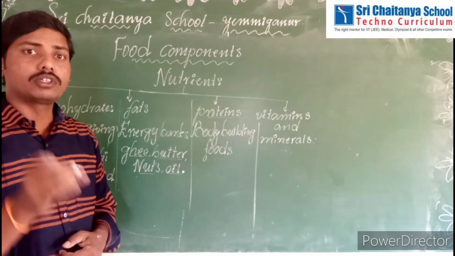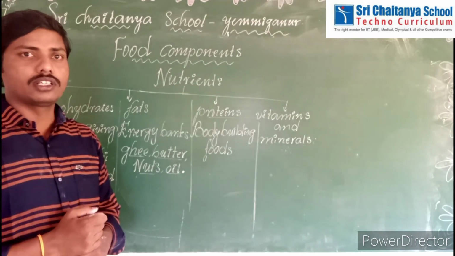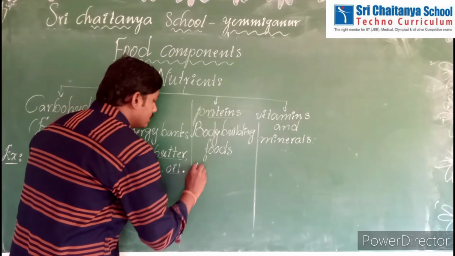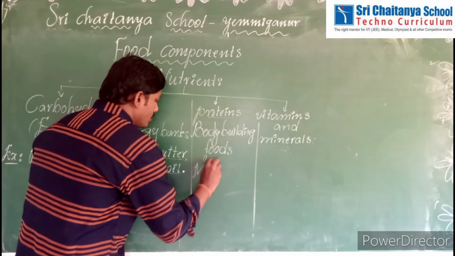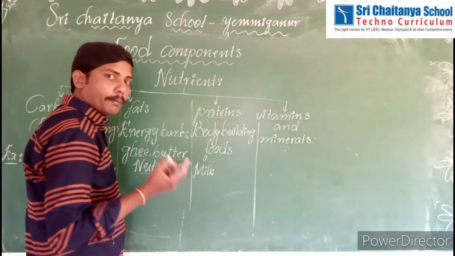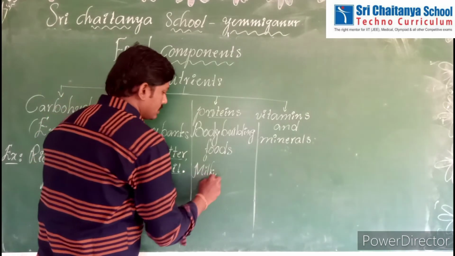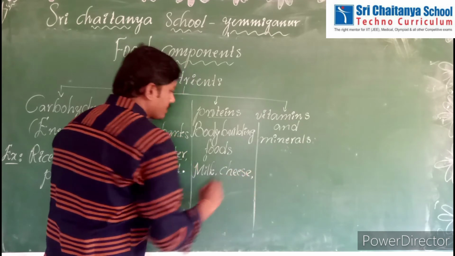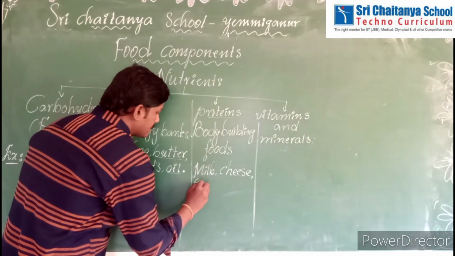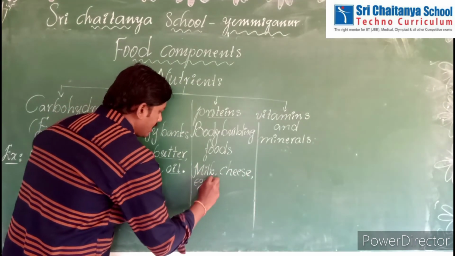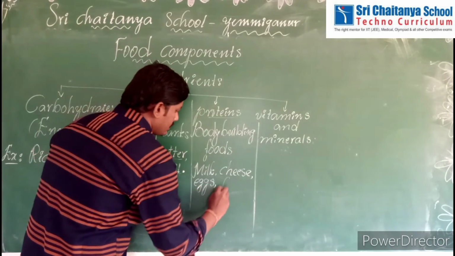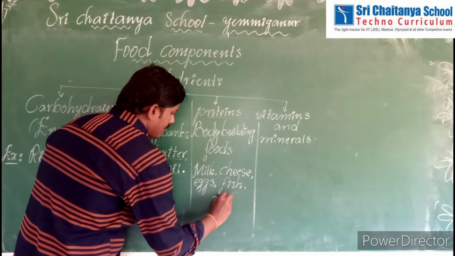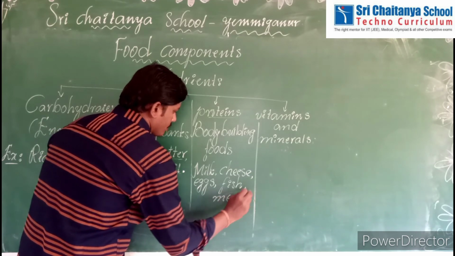Okay, children, which foods are rich in proteins? What are the examples of protein foods? Milk, milk products like cheese, eggs, fish, and meat.